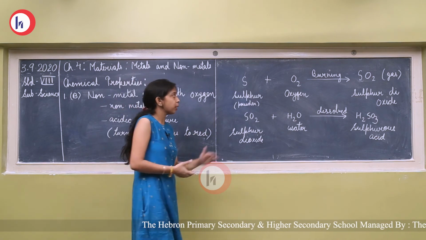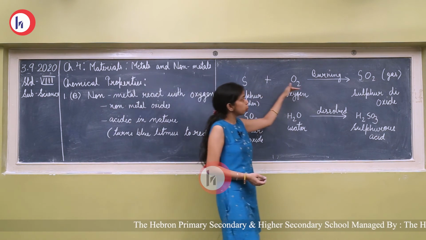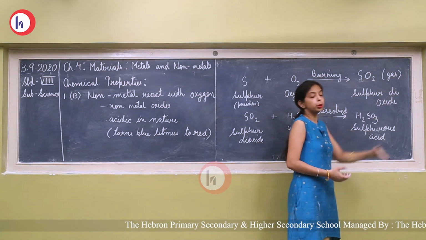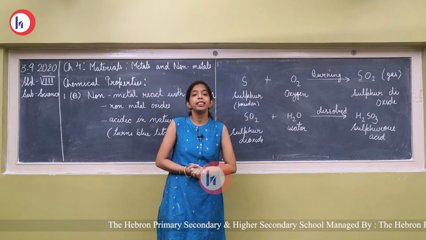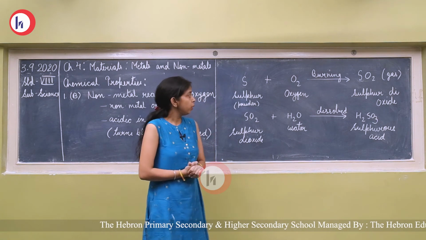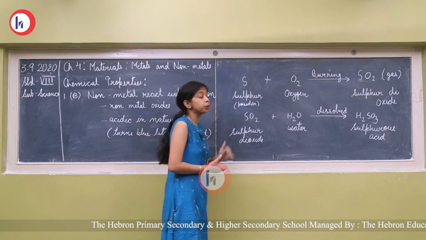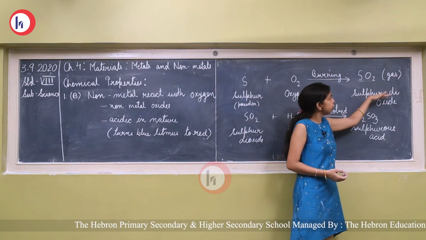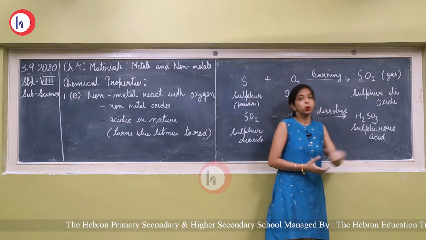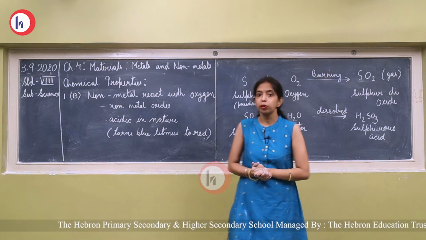We can see one example, S plus O2, burning, gives SO2. This S is sulfur, and sulfur exists in powder form. When this powder form sulfur is burned in presence of oxygen, it forms sulfur dioxide, SO2, and this is in the form of gas.